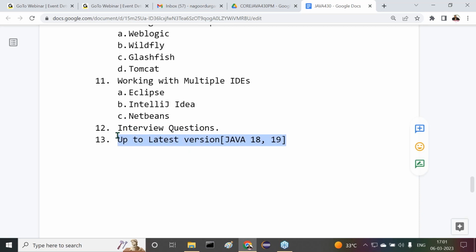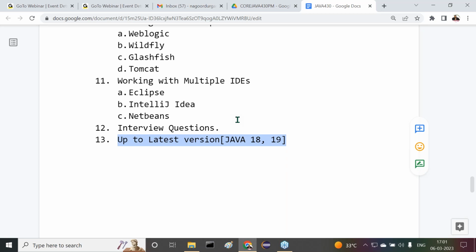What versions are we going to discuss in our classes? I'm asking this question. What is the latest version of Java? Java 19 is the latest version of Java. Understand it. I'm giving you up to the latest version of Java. Of course, at this time we have Java 19 as the latest version.